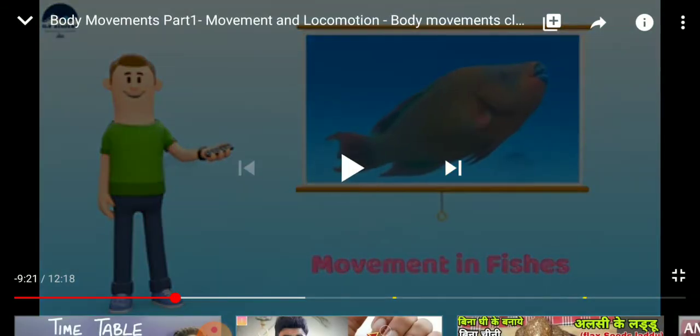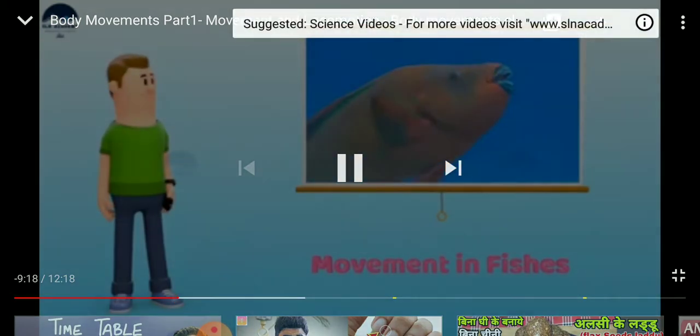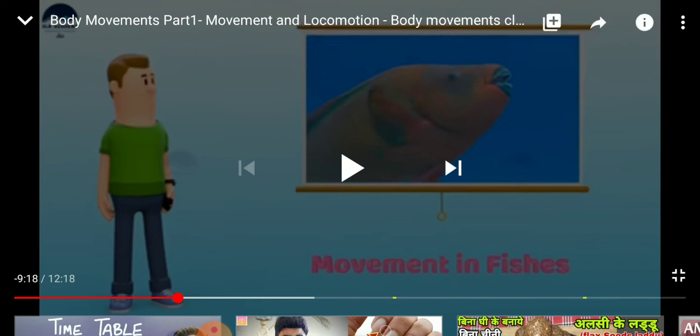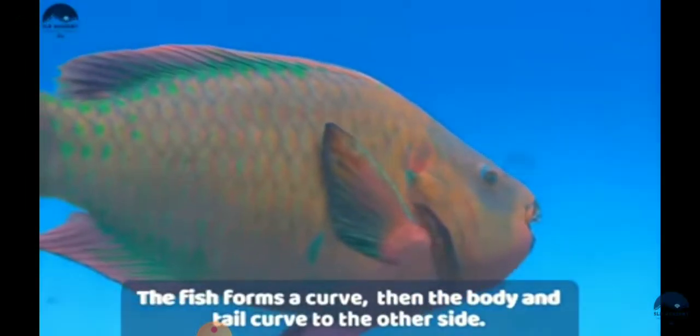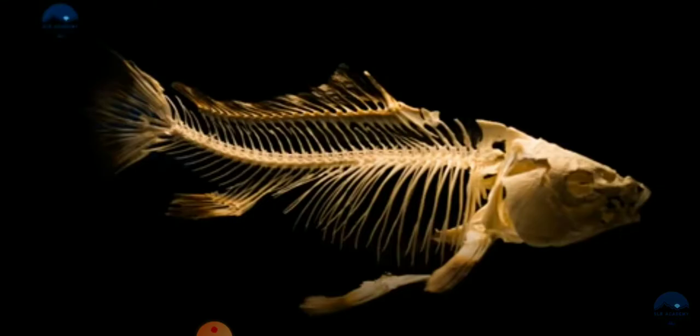So as you know that fish has a streamlined body. You can see the streamlined body. Streamlined means from the front narrow, from the middle broad, and again from the tail it's narrow. Okay, so which taper at both ends. Taper means narrow shape, and this kind of shape reduces the water resistance and makes it easier for the fish to swim in water.